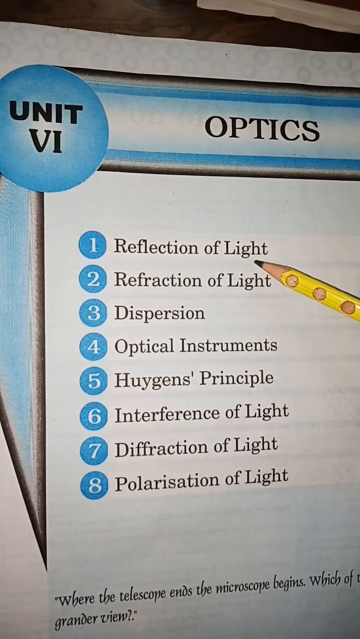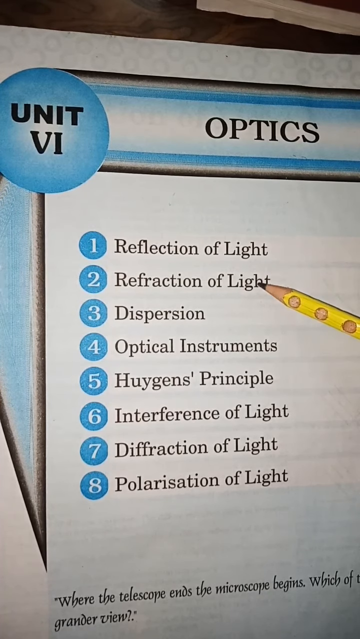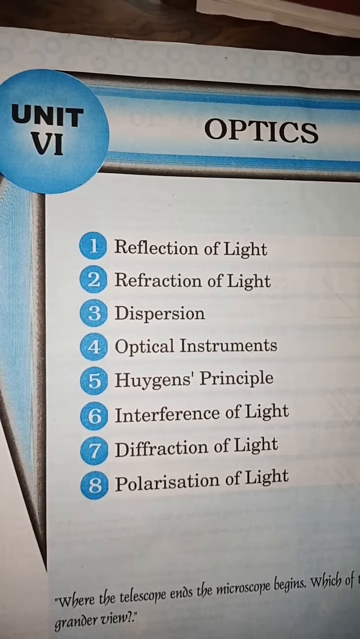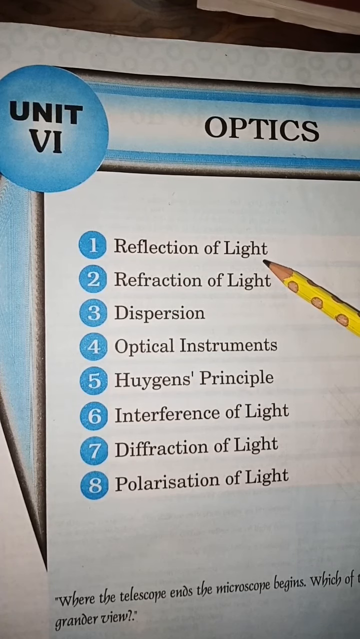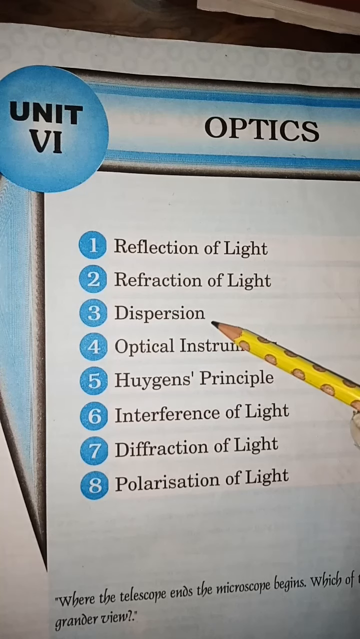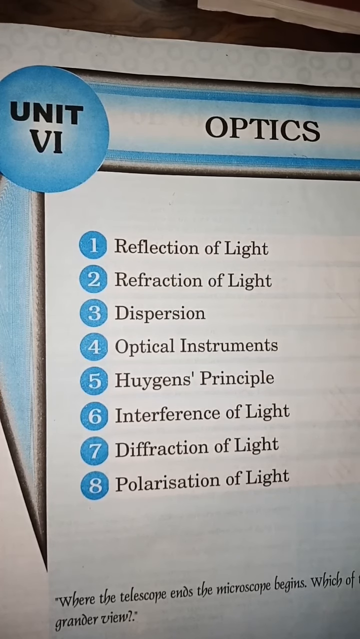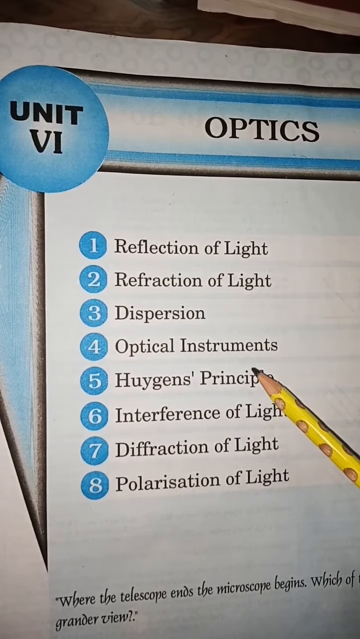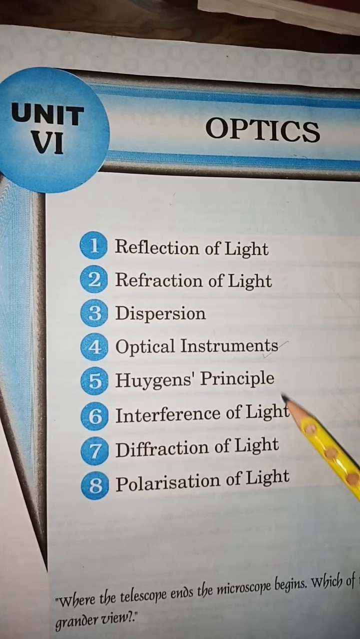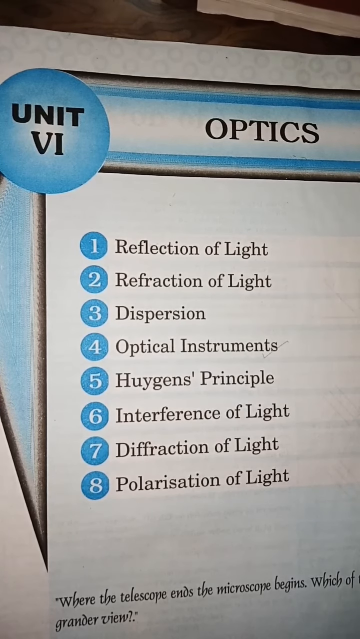First, reflection and refraction. You have studied the same topics in your previous class, class 10th: ray optics of reflection, refraction, dispersion, and a bit about optical instruments. But here in class 12th, you have to study all these topics in detail. Remember, up to this you study ray optics, and the remaining four topics you will study under wave optics. So first we will study ray optics.